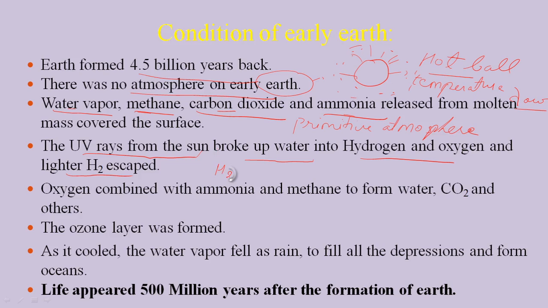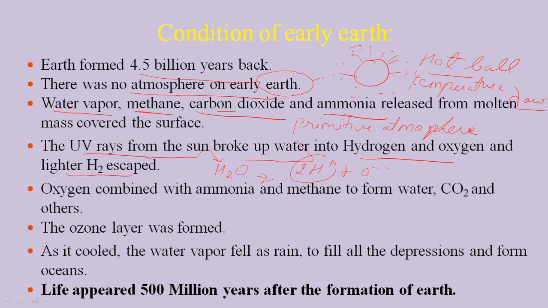When a UV ray, that is sunlight, falls, these water molecules are broken down into H2 and O. The lighter hydrogen molecules are released out.